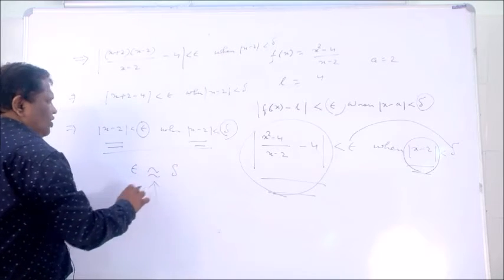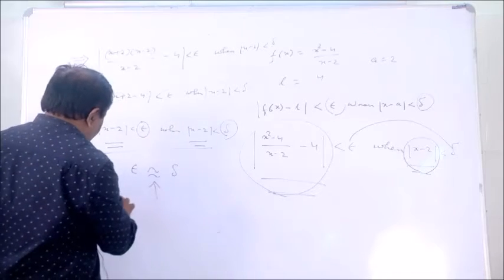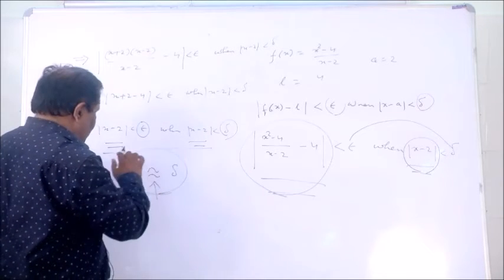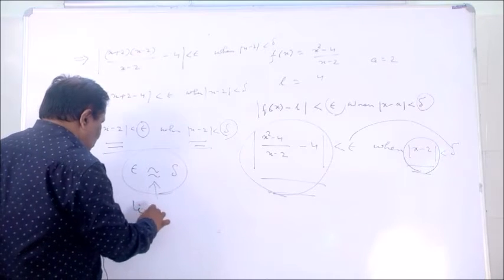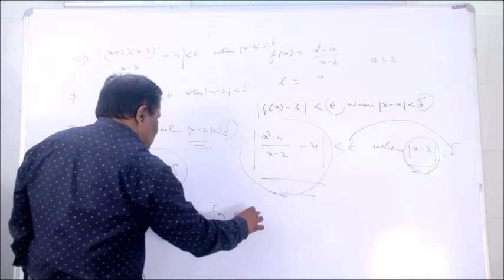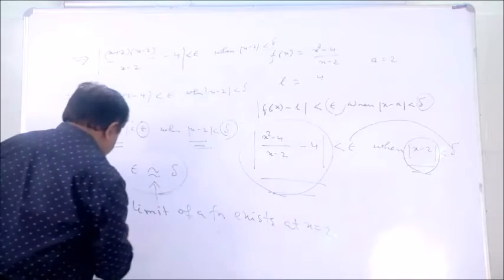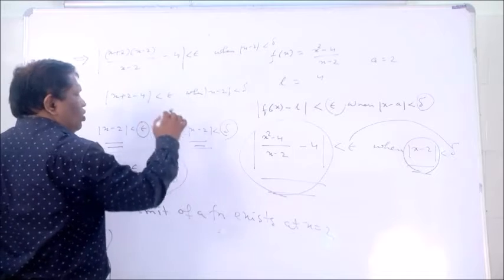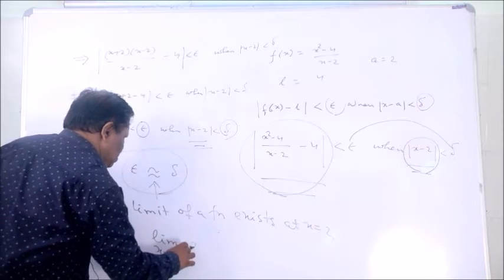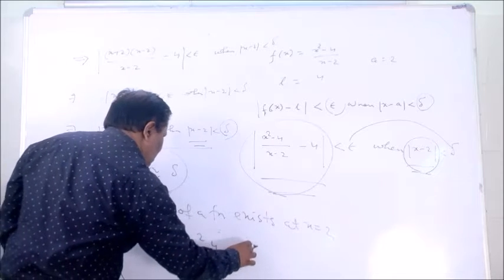This is the symbol of nearly equal. Epsilon equals to delta, that means the relation occurs. So whenever the relation occurs, that implies the limit of the function exists. The limit of the function exists at x equals to 2. That means, whatever the question was, limit x tends to 2 of x square minus 4 whole divided by x minus 2 equals to 4, hence proved.